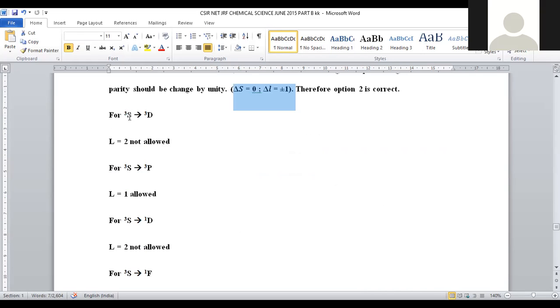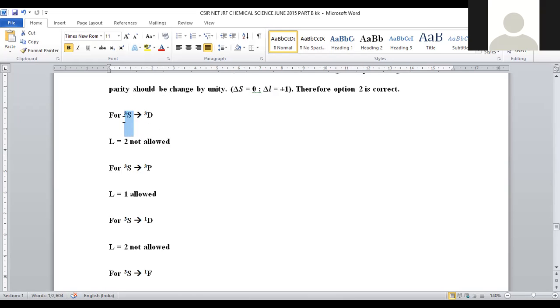So there is a change in term symbol. 3S turned into 3D. When we see this, the superscript denotes the spin multiplicity, and this S is the L value. L is nothing but the angular momentum value. When L is equal to 0, it becomes S. Then this is the initial state, the ground state.